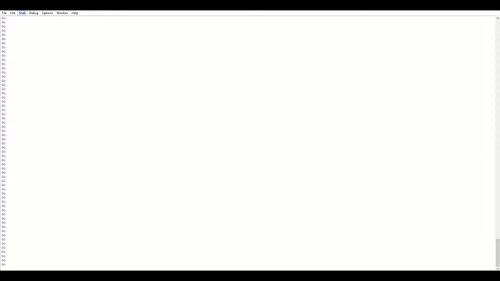So we need to go to shell and we have to restart this because it's going to go on forever if we don't. Great. That was going to go on forever if we didn't stop it. Remember, all of these functions have greater potential and greater uses.